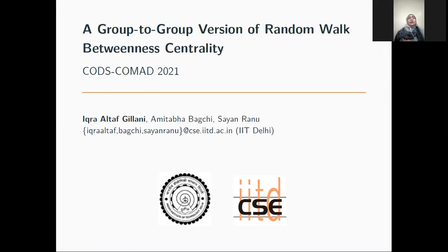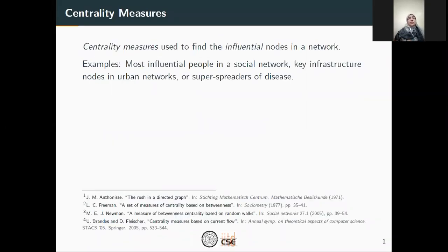In this work, we are going to present a betweenness centrality measure. So let's start this talk by introducing centrality measures. Centrality measures are used to find the most important or influential nodes in a network. For example, they help you find influential people in a social network, key infrastructure nodes in urban networks, or super spreaders of disease in case of an infection network.